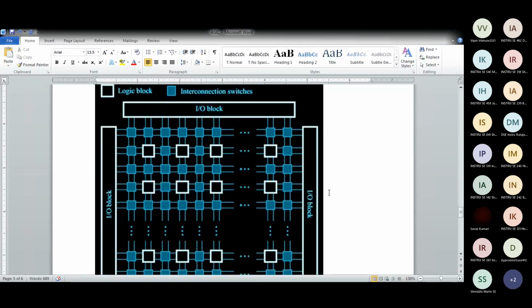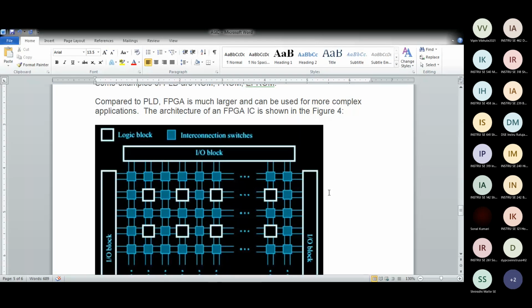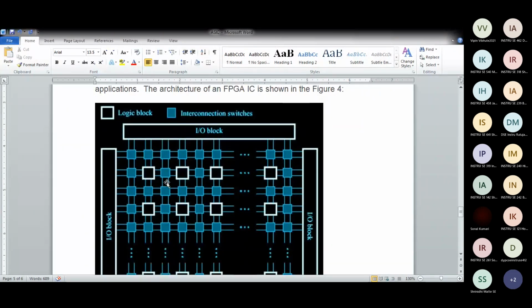So this is a general block diagram of an FPGA. These are logical blocks shown in white and interconnection switches in blue. See now, this is gate 1, say gate 1, gate 2, gate 3. I want to connect gate 1 to gate 2. So these blue blocks are called fusible interconnections. These are like small fuses. So if I want, I connect this fuse. For example, I don't want a connection between the second logical block and the third logical block. So this center one, I unfuse it.